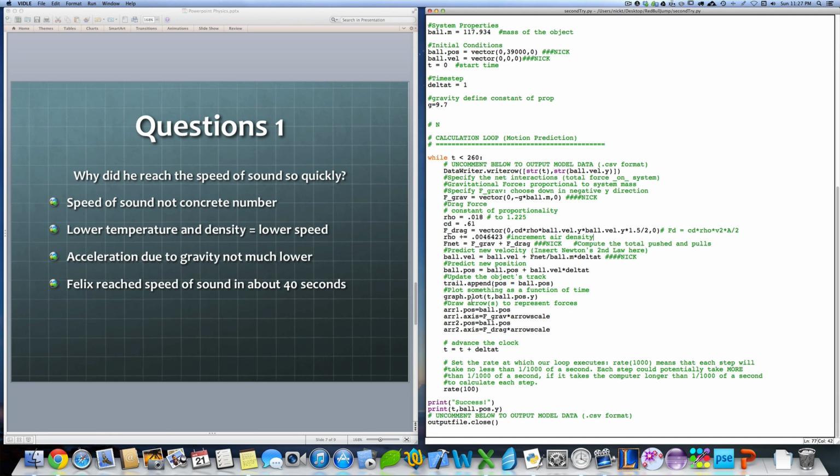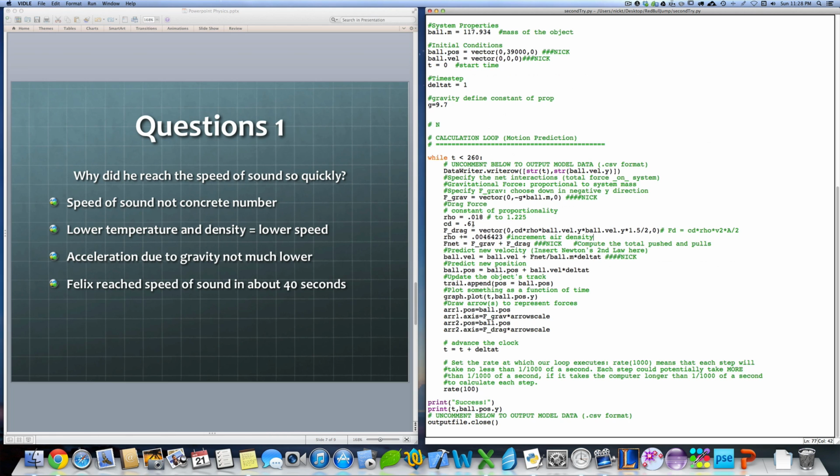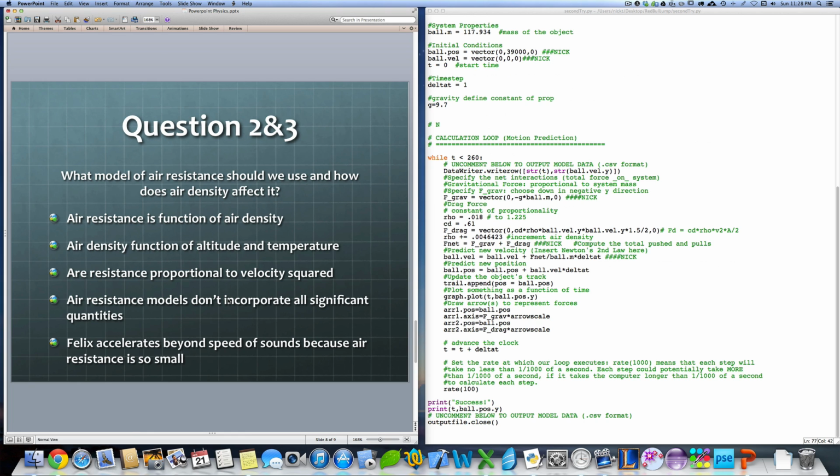One quantity that didn't change much was acceleration due to gravity, which, as high as he was, only decreased down to about 9.6 meters per second squared. So we needed to get up to 308 meters per second to break the speed of sound. With air resistance so low that we'll leave it out for the first 30-40 seconds or so, 308 divided by 9.6 equals about 32 seconds to reach the speed of sound. As you'll see, it takes him about 40 seconds in our simulation, and it took him about 40 seconds in reality.